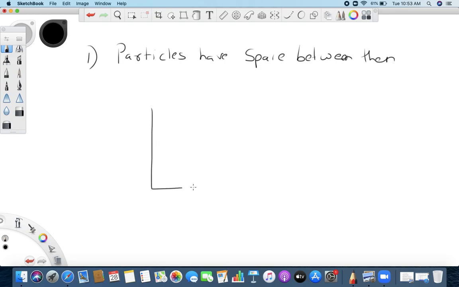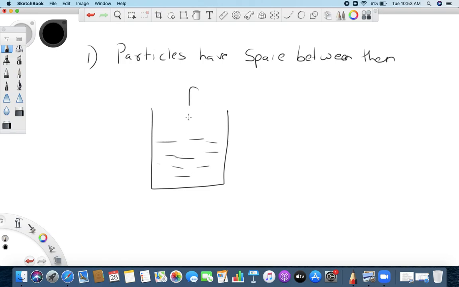The first characteristic that the particles have is space between them.